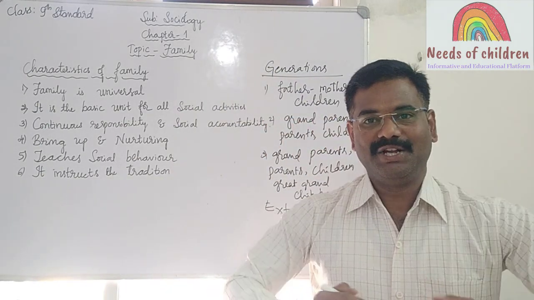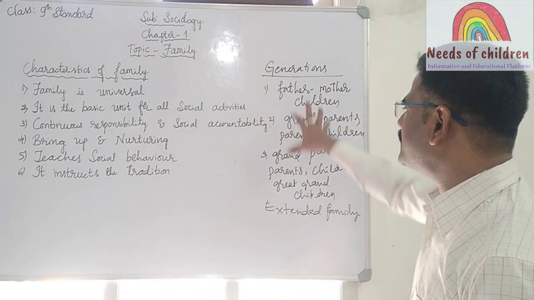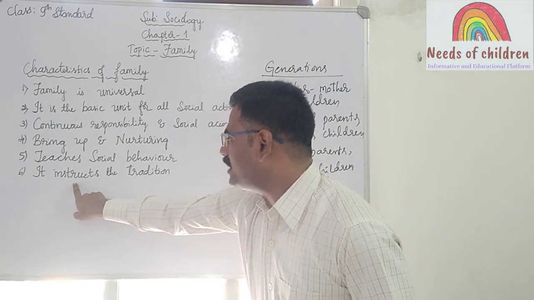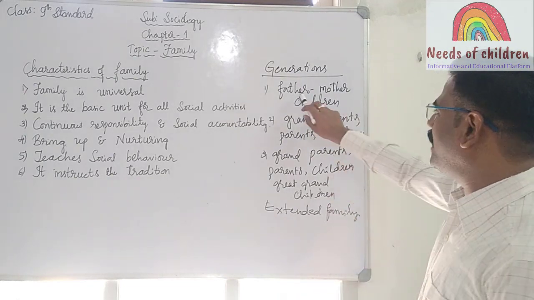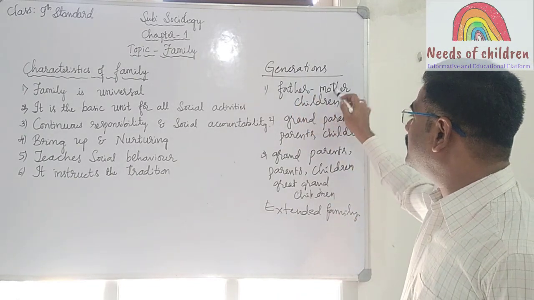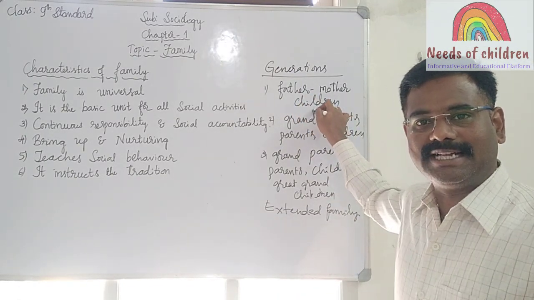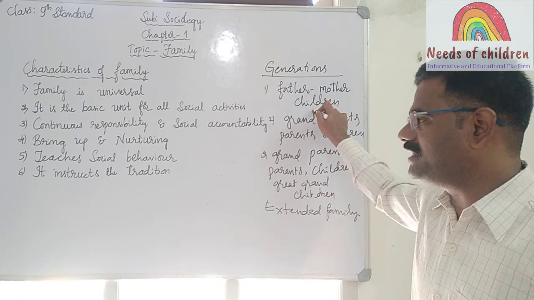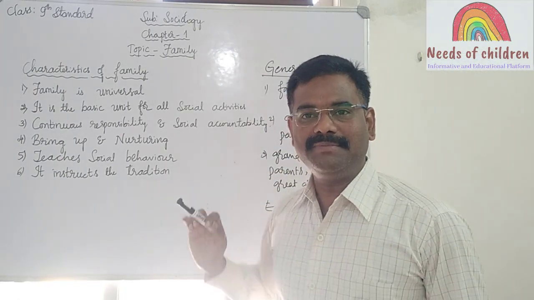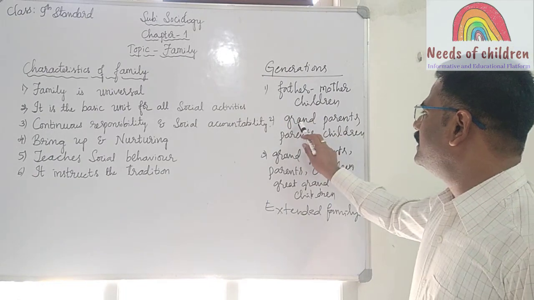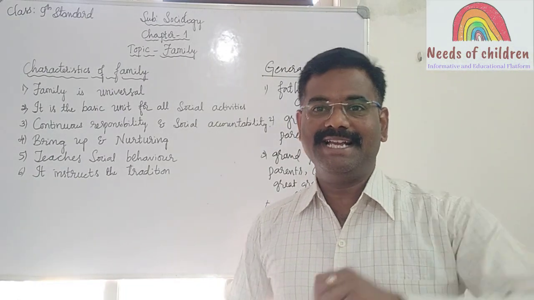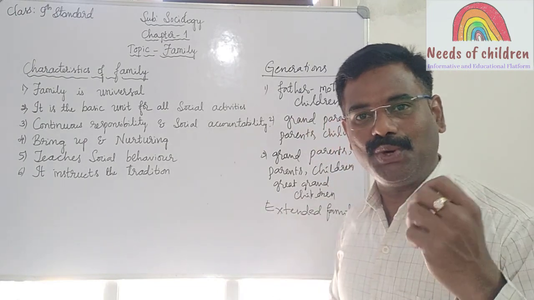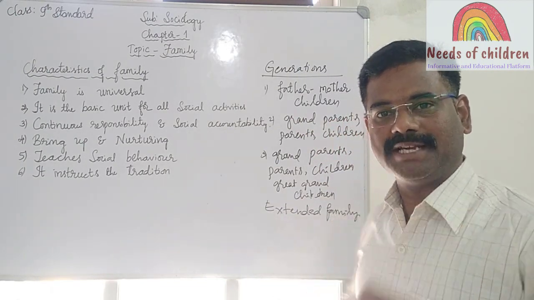So with these generations of the family, it majorly instructs the traditions. Father, mother and children we consider as a second generation, and with that they learn some traditions. Grandparents, parents and children are considered the third generation, and they also learn traditions.